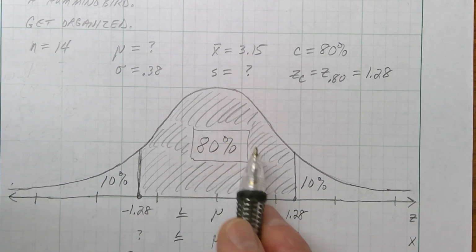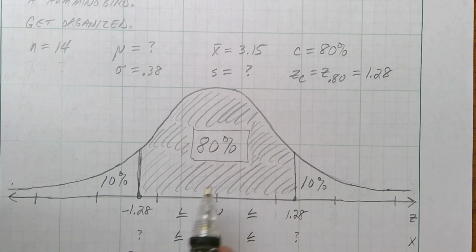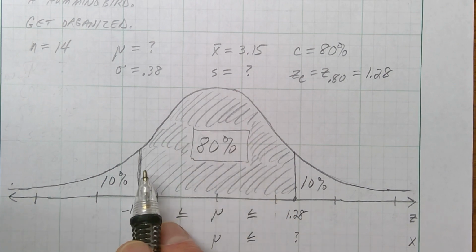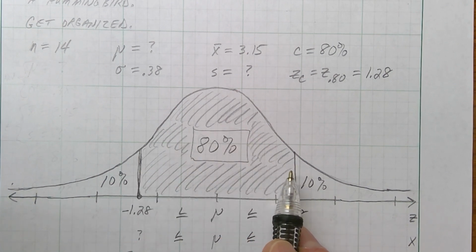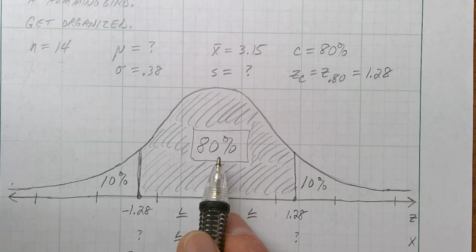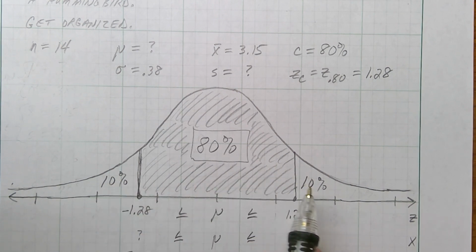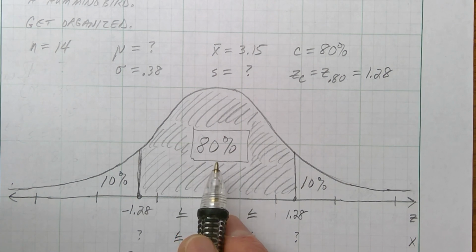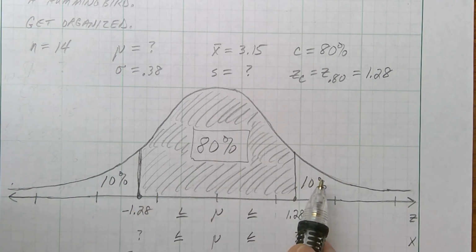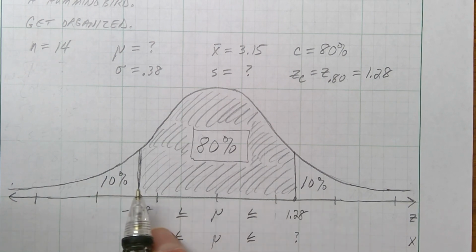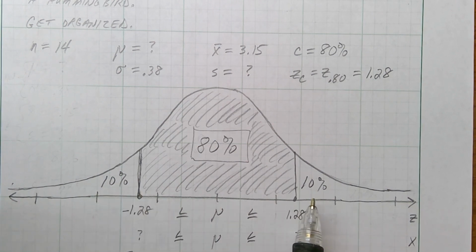They asked us to enclose 80%. They want a confidence interval from here to here, and they want 80 out of 100 people to be in between those two boundaries. All right, so think about it. If 80% is in the middle, that means 10% is over here and 10% is over here. If 80% is in the middle, that's 20% left over. Split that 20% exactly in half, because we're sitting in the middle. That means 10% is here and 10% is there.